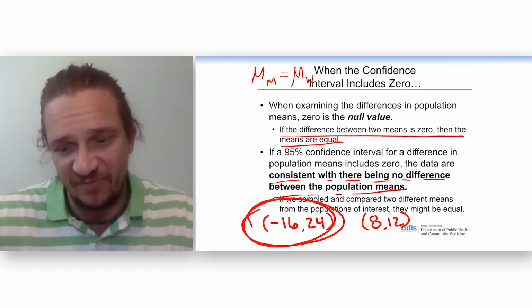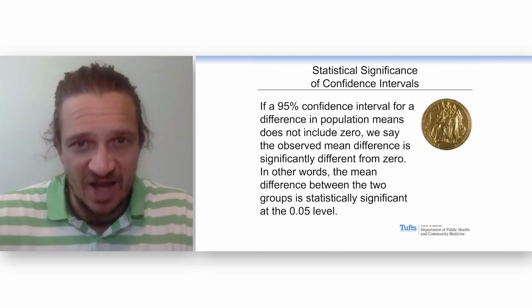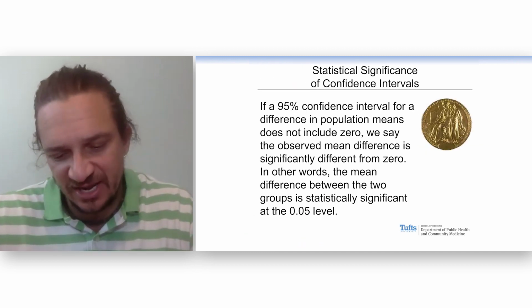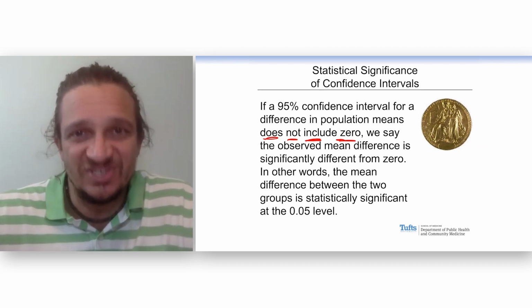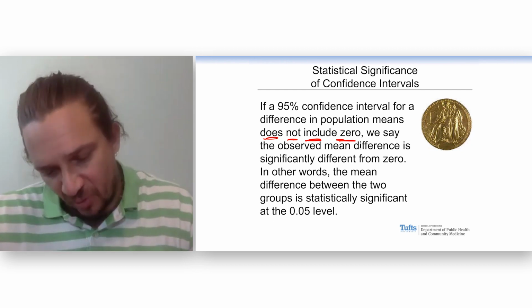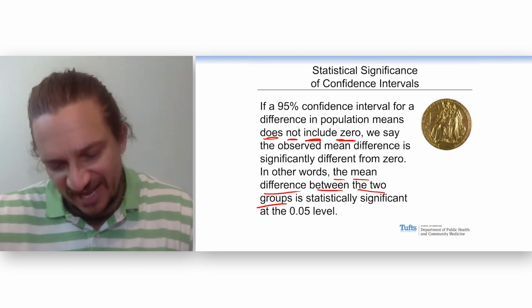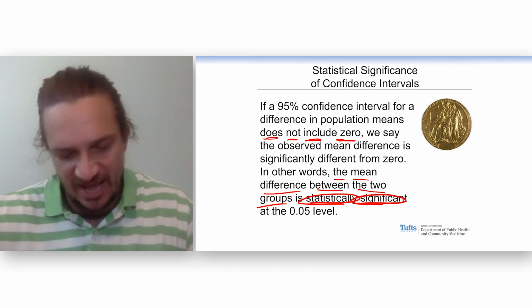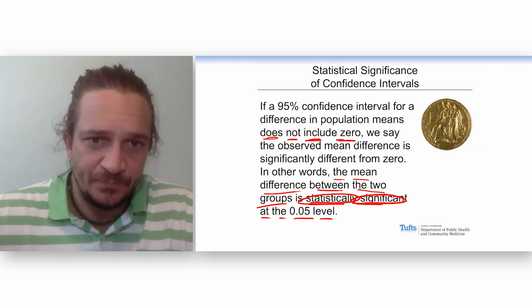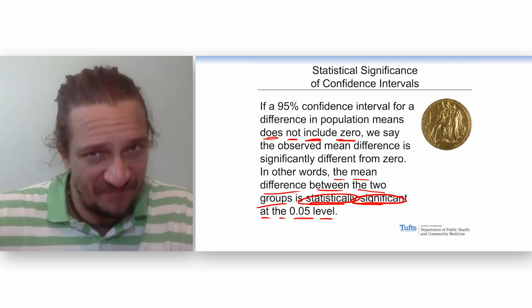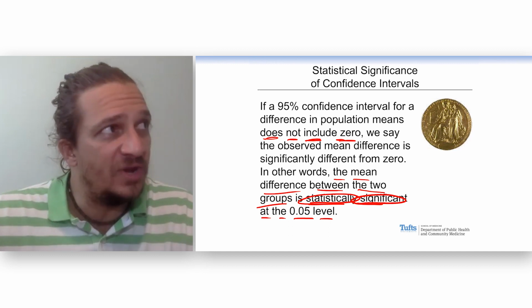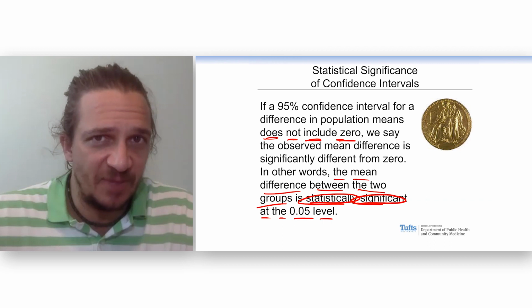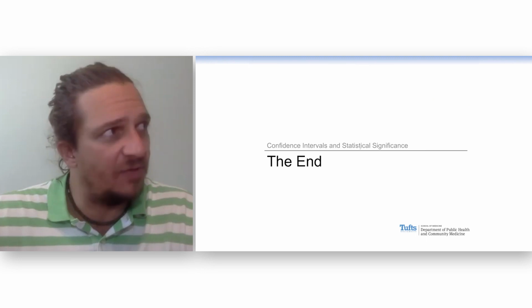And this is important, this definition of statistical significance. If a 95% CI does not include 0, that null value, we say the difference is significantly different from 0. In other words, the mean difference between the groups is statistically significant at the 0.05 level. Statistical significance, the word significance has a very specific meaning, should be used very carefully, only when you can declare significance based on either the process of estimation and confidence intervals like we did here, or as we'll see later, through p-values.